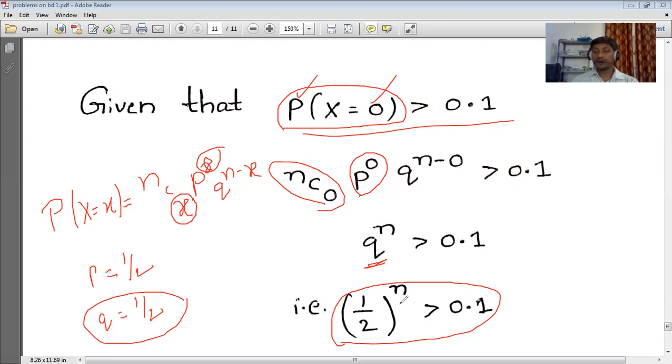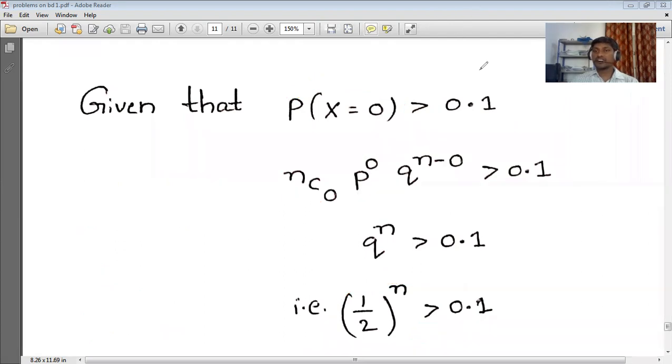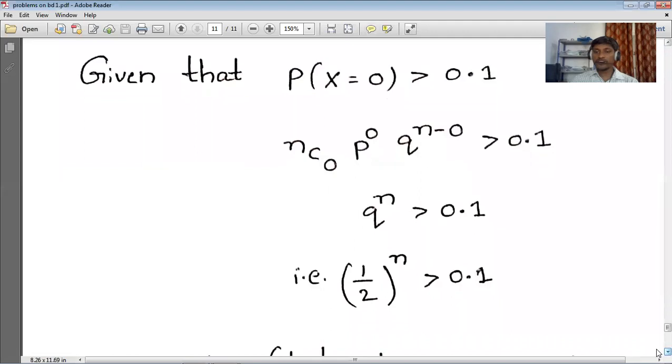Like that we have to substitute different values in place of n. After substituting, what value will we get? That value should satisfy this condition. Okay, so let us see that. Here it is. We are going to substitute.